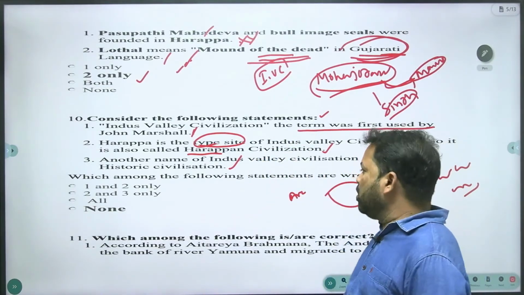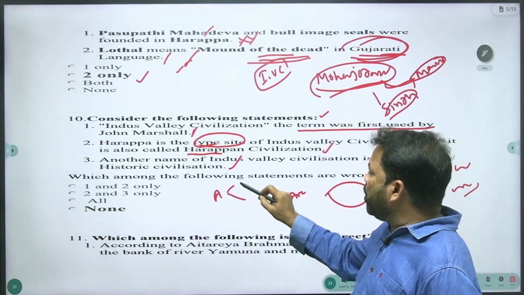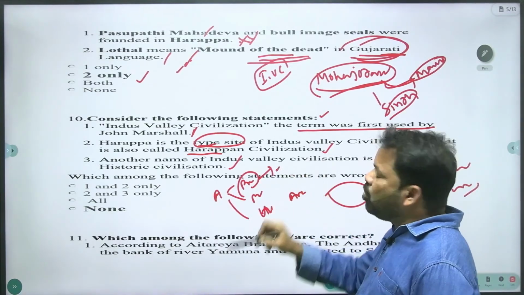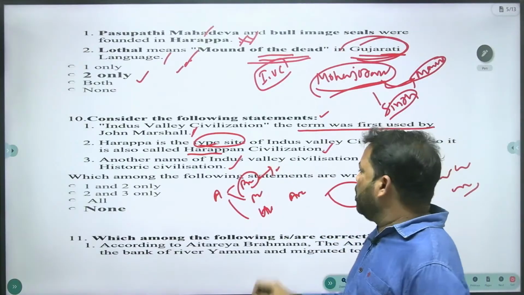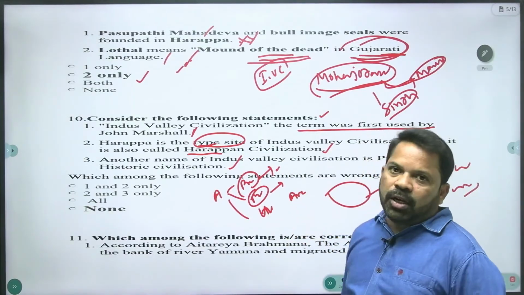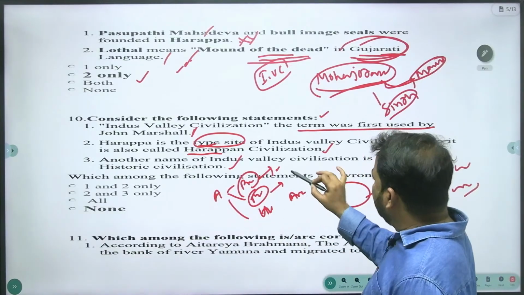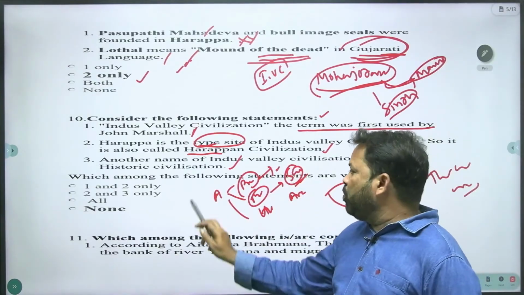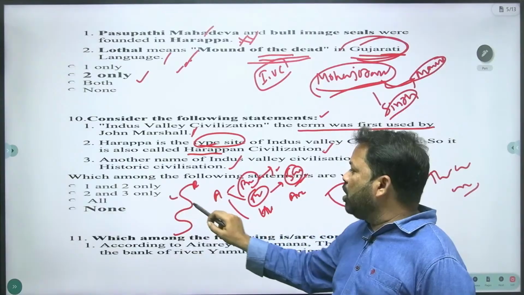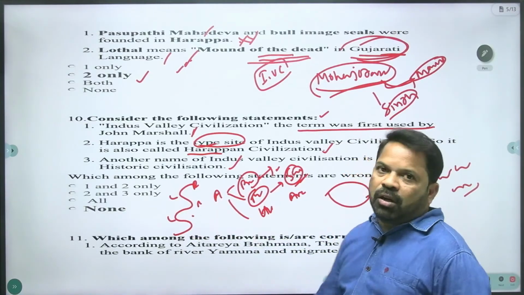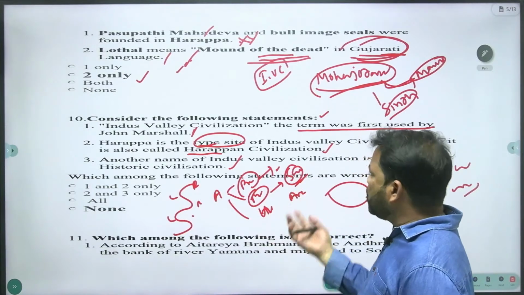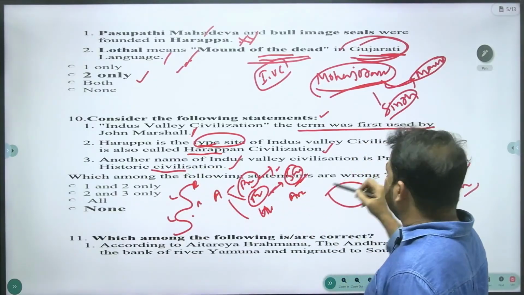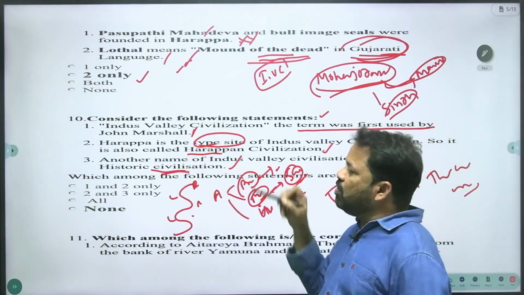That is also a right statement. Ancient Indian history is divided into prehistory, proto-history and history. Prehistory means the time period where there were no written records, that is the Stone Age. Proto-history means the period when a script is available but we are unable to read it. Indus Valley people had a boustrophedon pattern script, running right to left, then left to right, and even till today we haven't deciphered it.